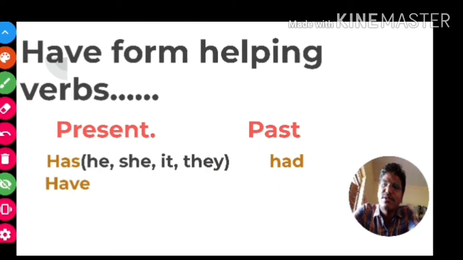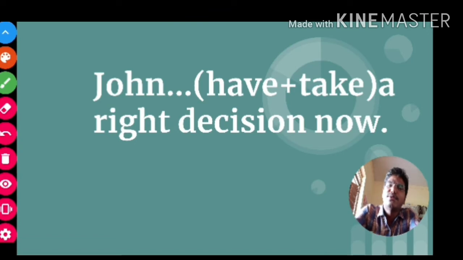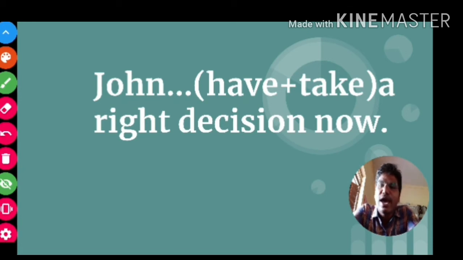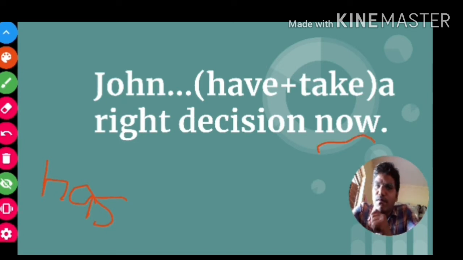Look at the previous statement here. John is singular, third person singular, he. So we should not use have, we should use has. John has. It is present tense, right? So we are using has. When we use have form helping verb, it means they are in perfect tense.